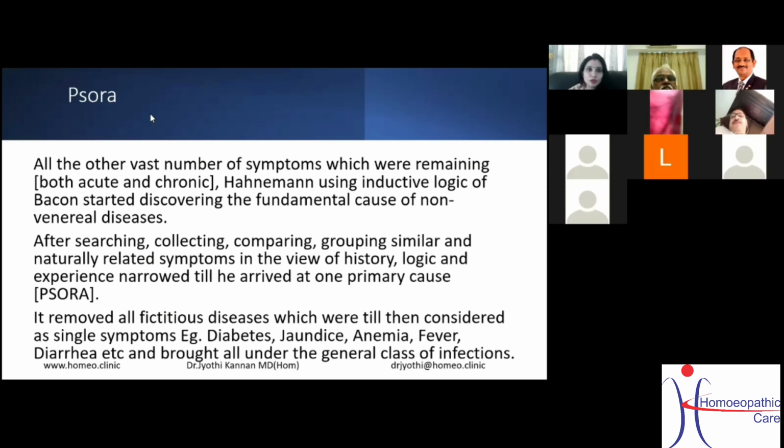Now coming back to psora, when he discovered psora, it removed all the fictitious diseases. Fictitious means not true or false. Till that time, diseases were considered as single separate entities, for example diabetes, jaundice, fever, anemia, diarrhea and so on, each supposed to be separate. But Hahnemann brought all under the general class of infections. That was again the generalization which Hahnemann did.